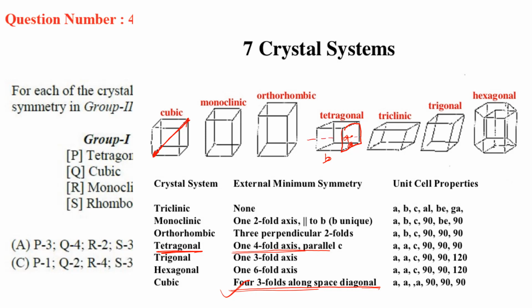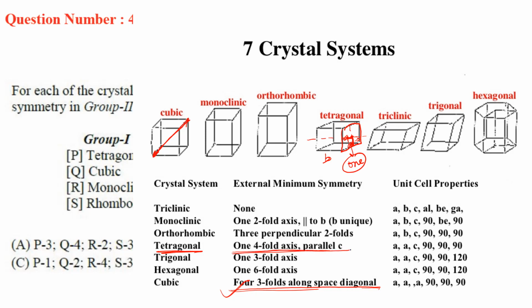So if you put an axis over there and rotate by 90 degrees, then a similar structure will be formed. So that's why the 4-fold symmetry is there, and this 4-fold symmetry is only 1. Why 1? Because we can rotate along this line only, right? So this is the minimum symmetry.